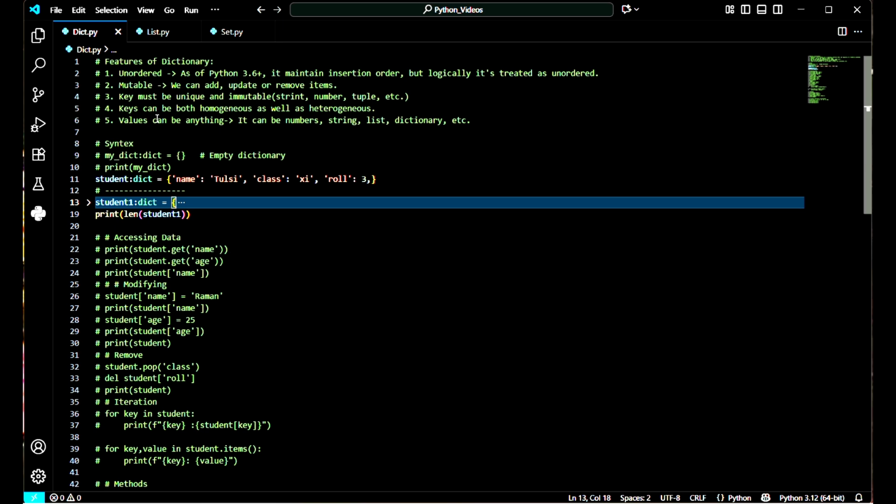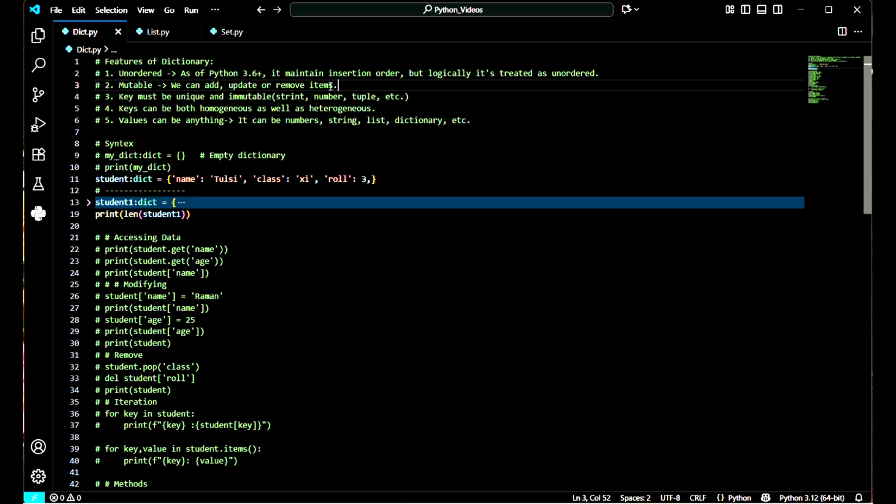That means it does not give us the elements in the same order in which we have inserted them. As of Python 3.6 plus, it maintains insertion order, but logically it's treated as unordered.